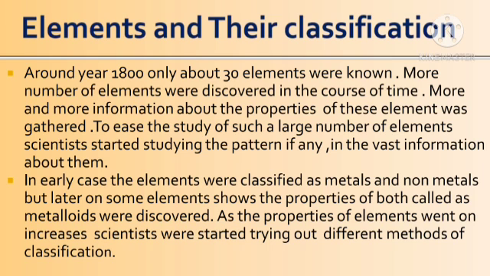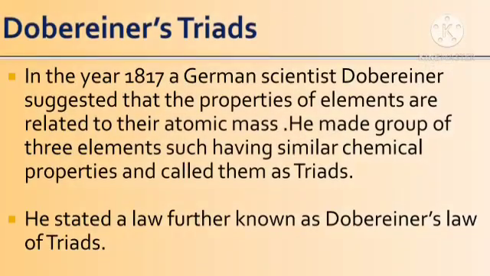But later on, some elements showed the properties of both metals and non-metals and are called metalloids. As the properties of elements went on increasing, scientists started trying out different methods of classification. Different scientists worked on the classification of elements and found some classification methods according to their knowledge. Out of that, Dobereiner's triad is one of the important classifications, put forth by the scientist